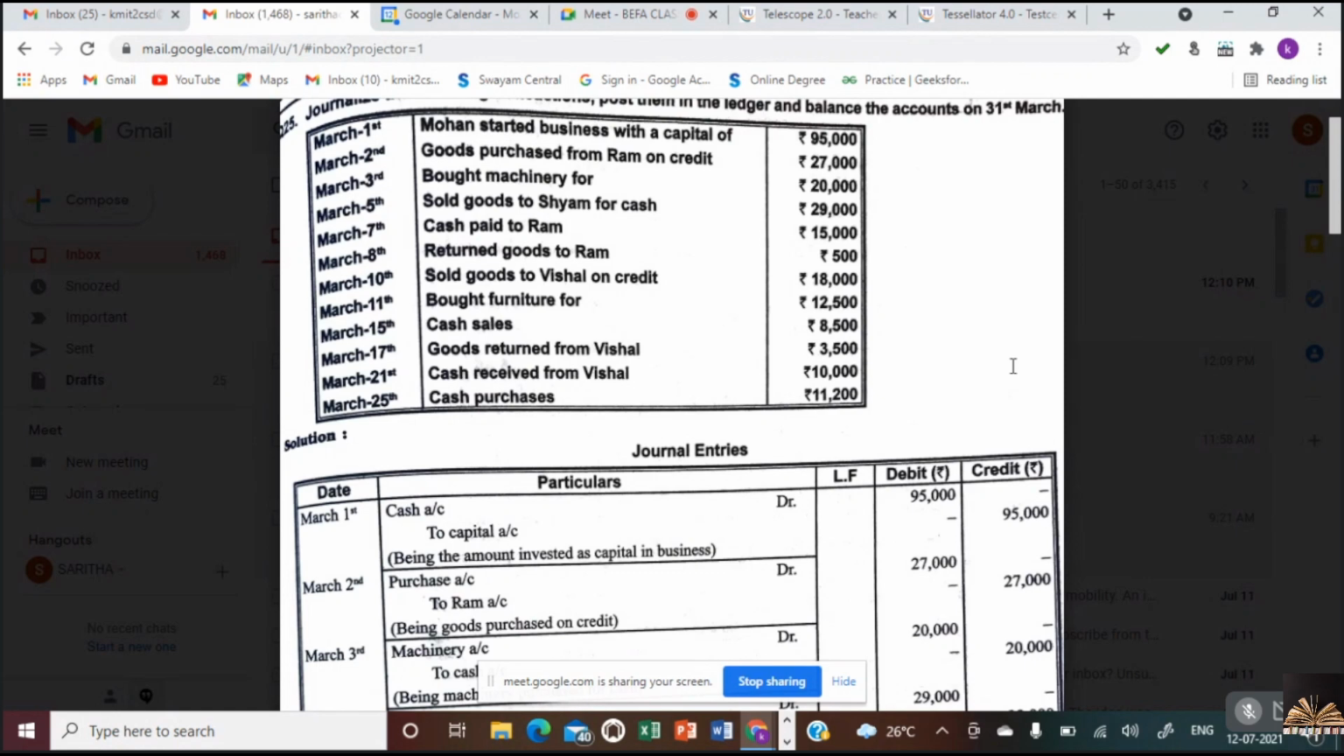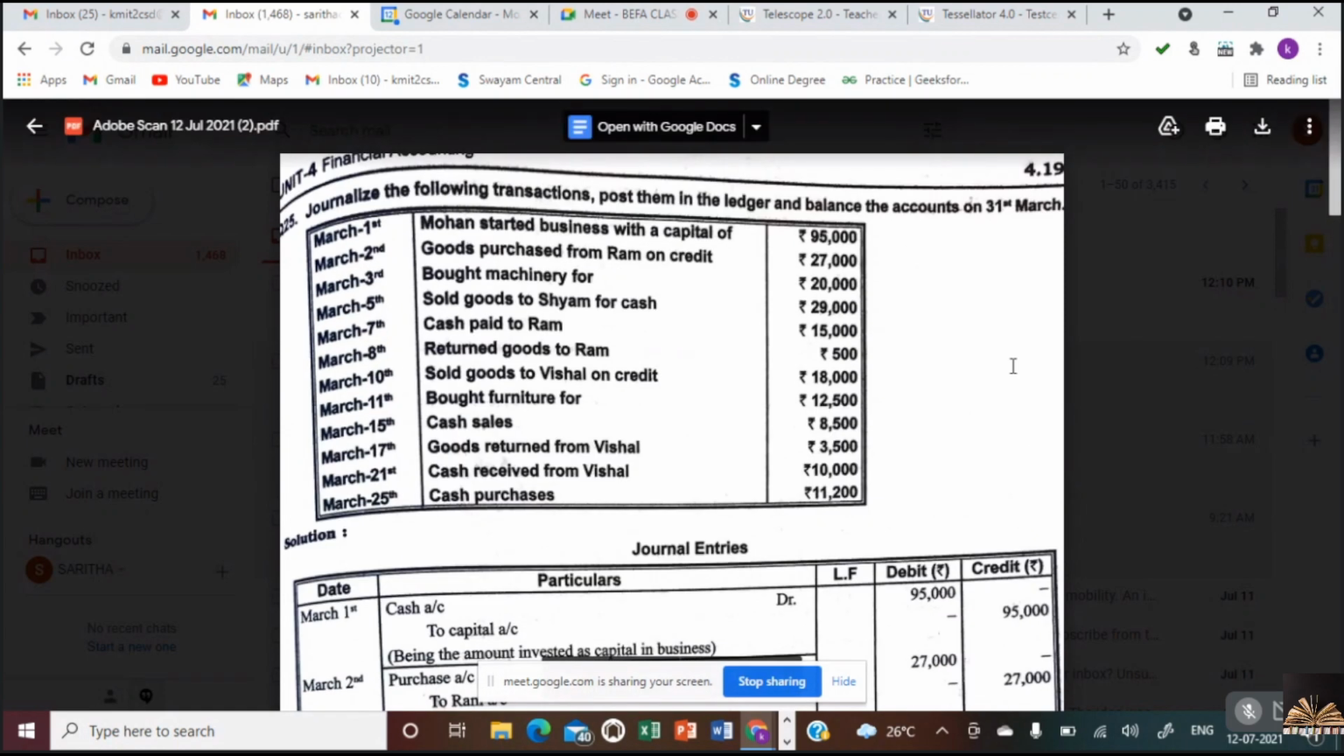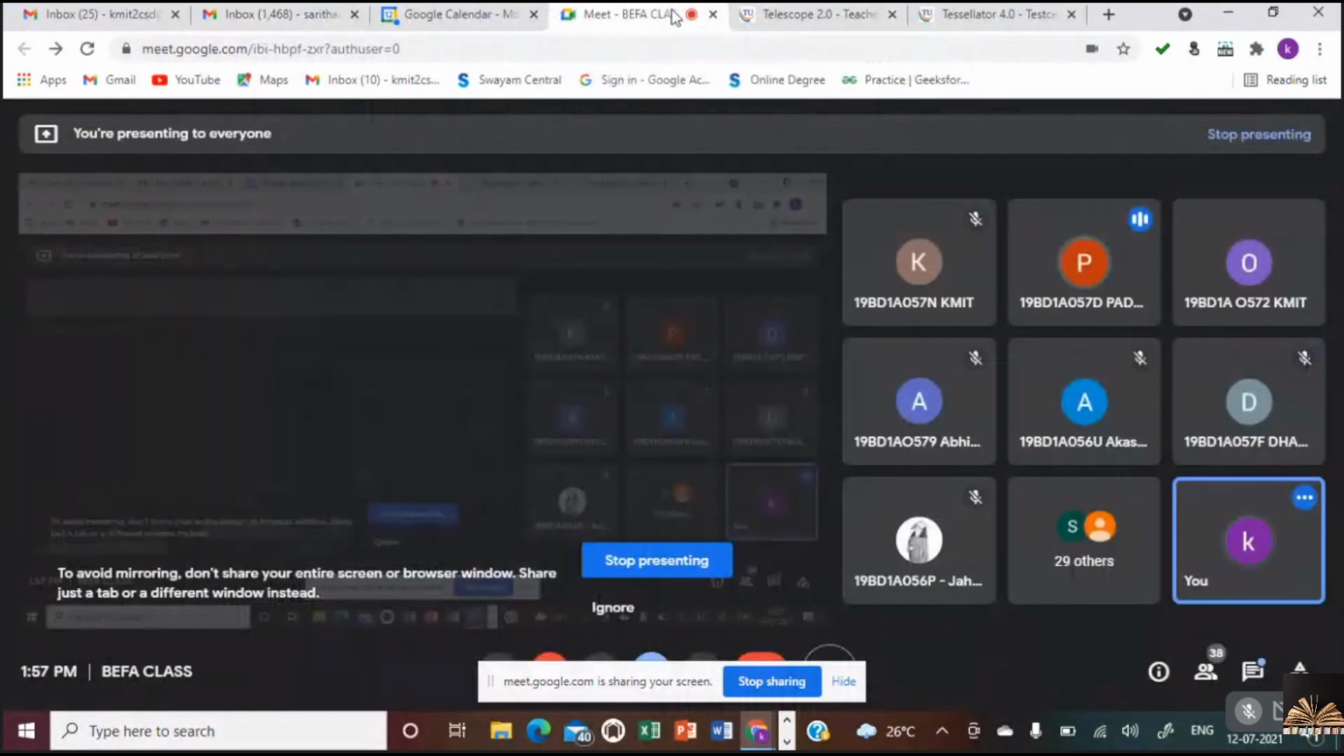Now tell me the transaction for bought machinery for rupees 20,000. Unless it says credit, we take credit; otherwise, we take cash. Here nothing is mentioned, so if he gives nothing, we assume it as cash. You have purchased machinery for rupees 20,000. Machinery comes under which account? Is it nominal, real, or personal? Real account.